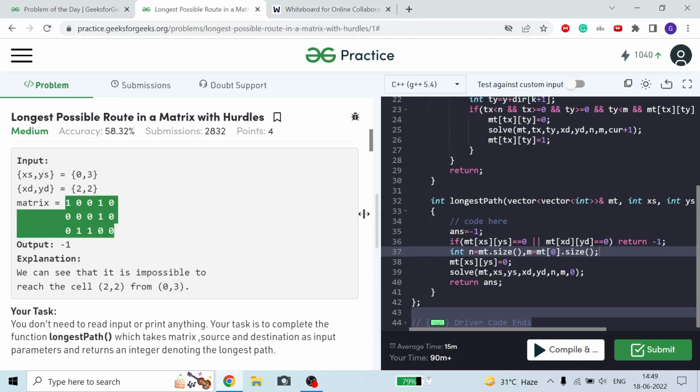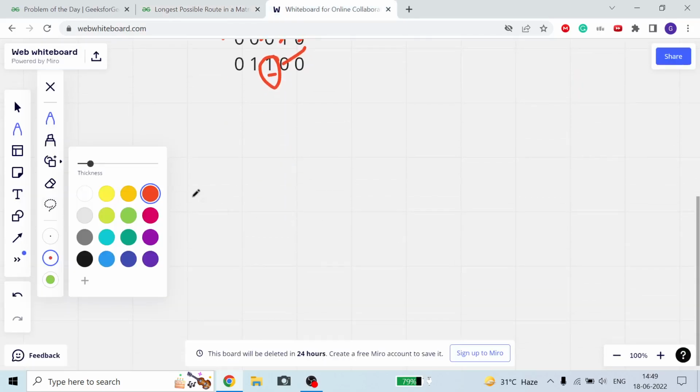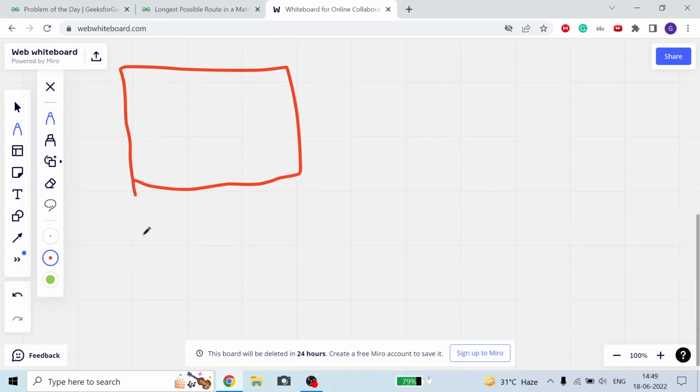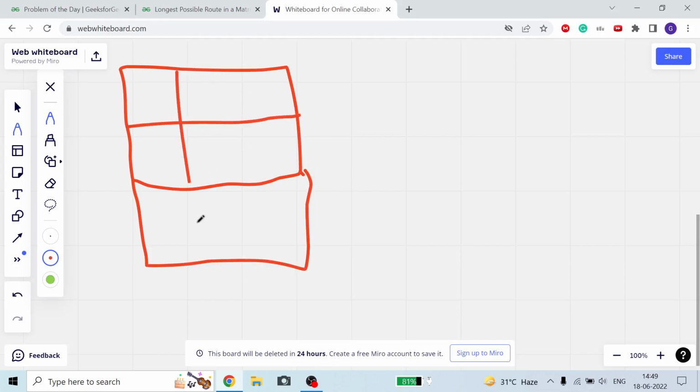So now how will we do it? Let's take a very interesting example for this, a small and very important example. Okay guys, make the matrix bigger because we have to update the values, so that erasing will be easy. Suppose for our example this is the matrix given to us.